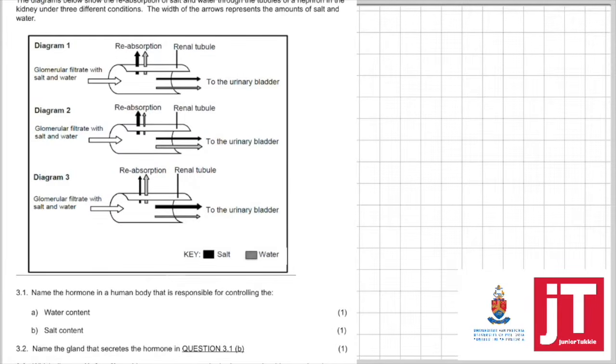Right. Question 3.1. Name the hormone in the human body that's responsible for controlling the water content. And there we should already know that is ADH. You can use, obviously, the full word antidiuretic hormone. B, the hormone in the body that's responsible for controlling salt, and there we already know that is aldosterone.